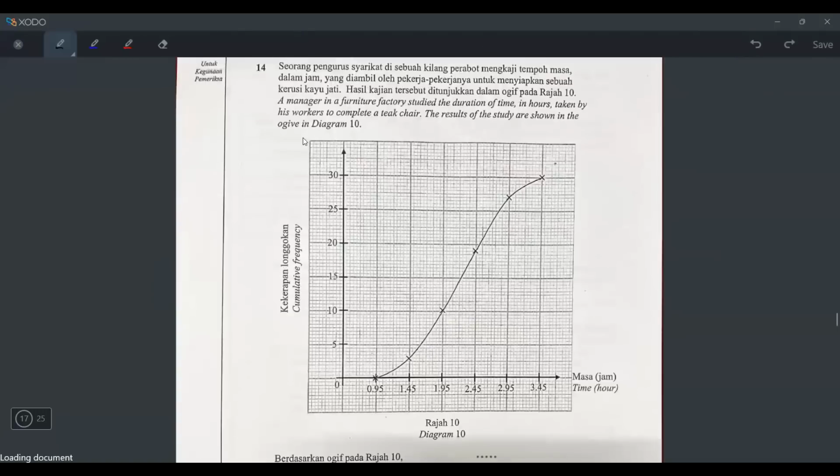14. Okay, 14. I think this is a measures of dispersion question. But in Section B, Paper 2, sometimes for measures of dispersion they will ask you to plot the ogive. But this one, they plotted the ogive for me already. So I don't think I have to plot. I have to do something else.